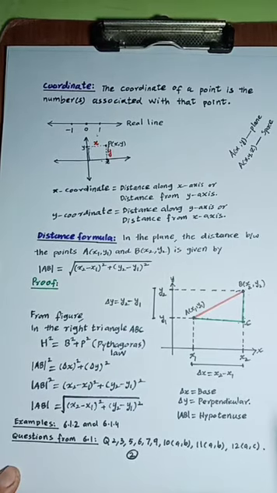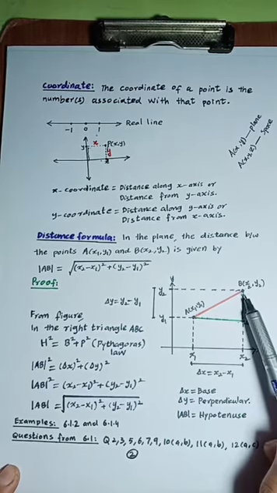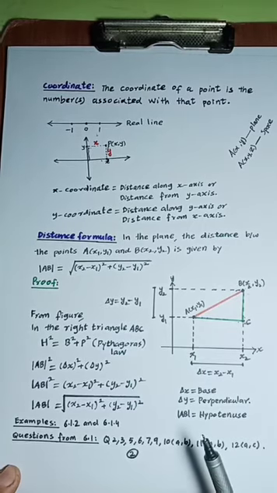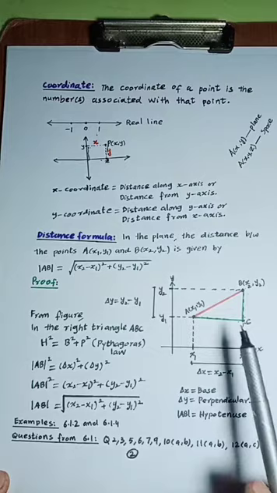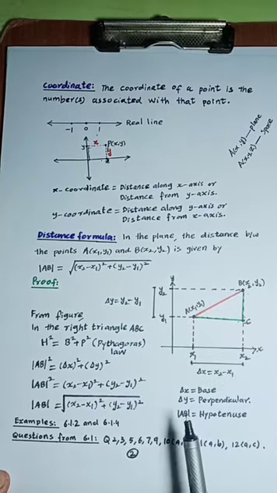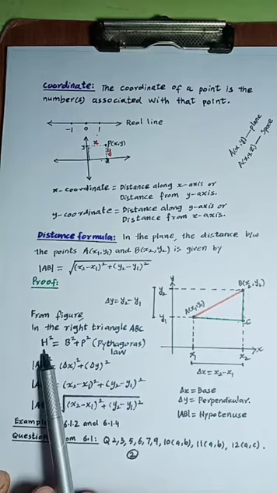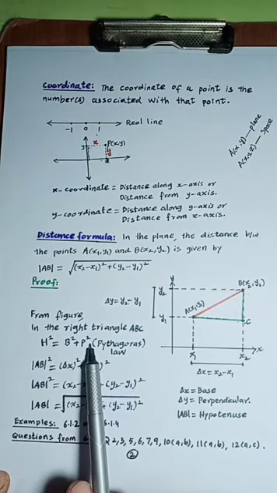Dear students, you know that a right angle triangle is a triangle that obeys Pythagoras law. So here we can apply Pythagoras law because it is a right angle triangle. Now we come to the proof. From the figure we observe that ABC is a right angle triangle, so we are applying Pythagoras law. The law says that the square of the hypotenuse is equal to the square of the base plus the square of the perpendicular.